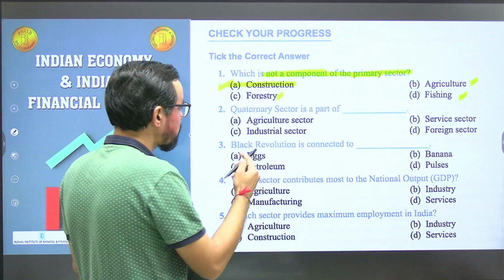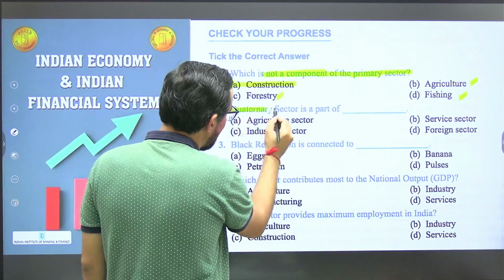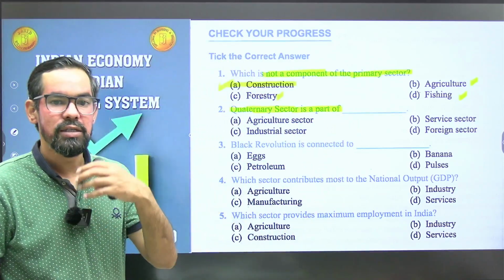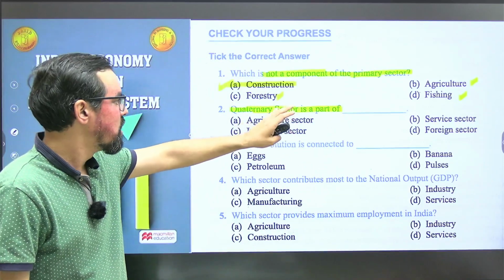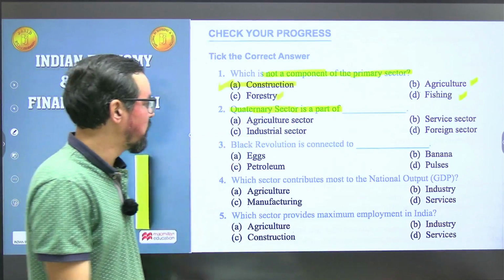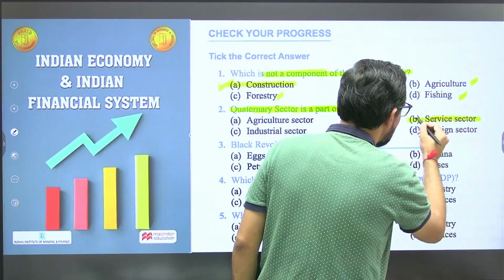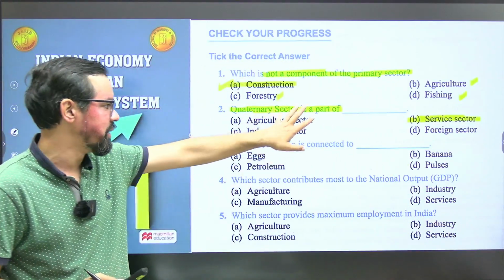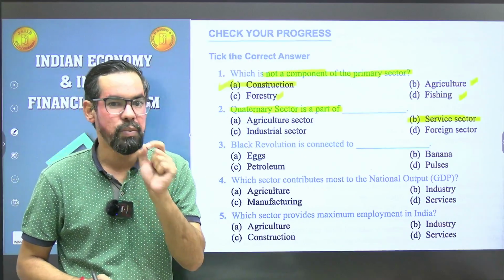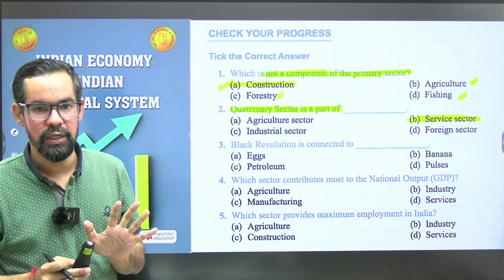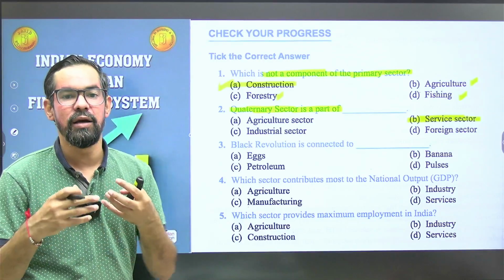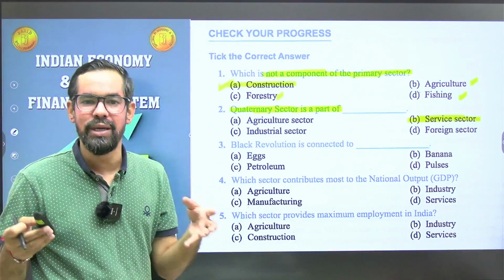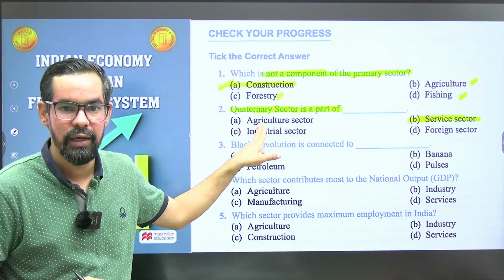Second question: quaternary sectors. Quaternary sectors are basically service sectors. So what will be your correct answer? It is part of the service sector. Services like IT services and technology are generally categorized under quaternary services. So option B will be the correct answer for this one. Like when we provide financial planning services or portfolio based services, they generally come under this particular category of service sector.